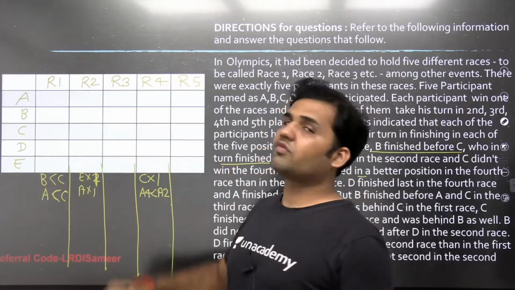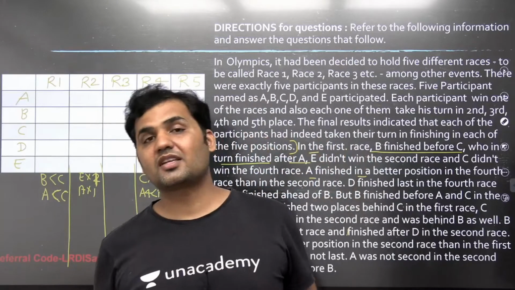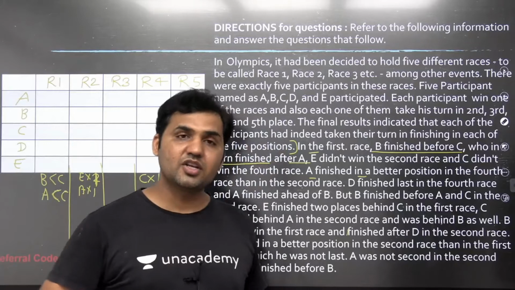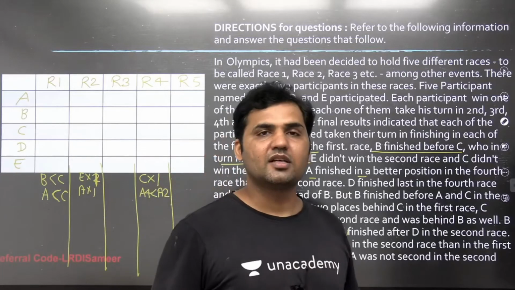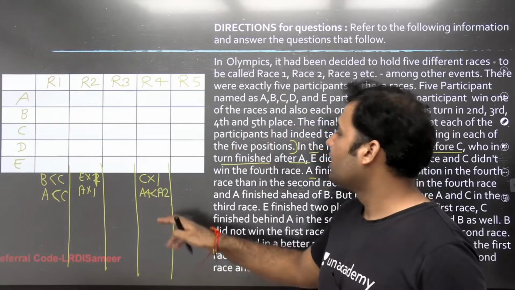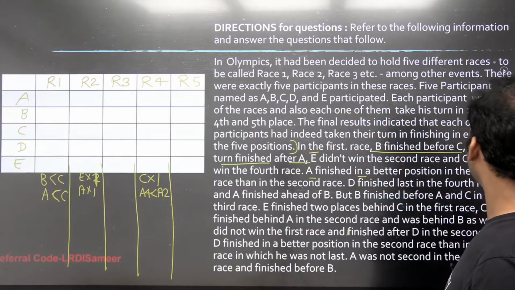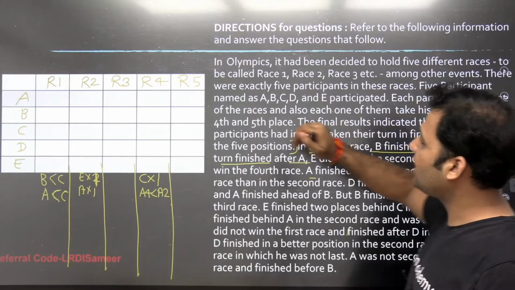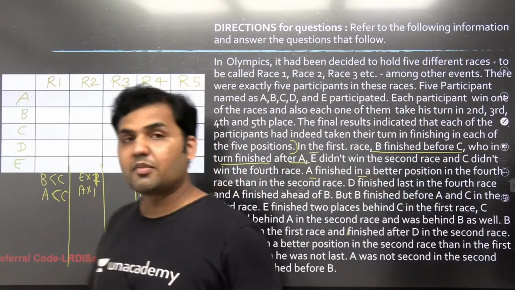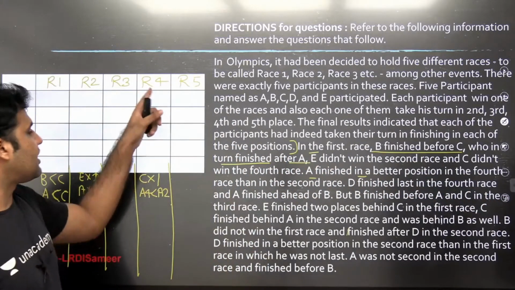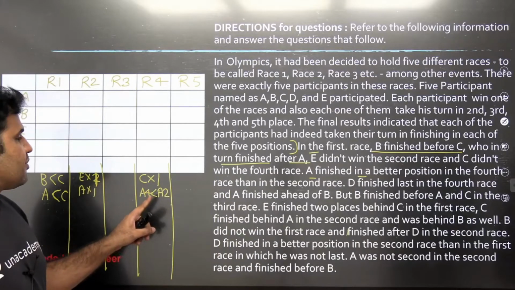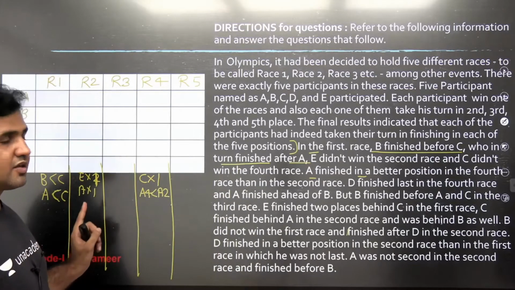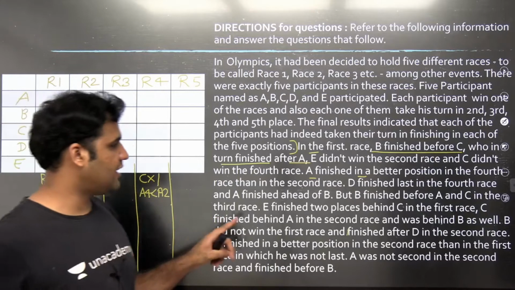Whenever you are reading the information, if there is some additional information that you can extract out of the statement, you have to note it down. This information is straight away telling you that the rank of A in race 2 cannot be 1, because the rank of A in race 4 is better as compared to the rank of A in the second race. So A cannot be 1 in the second race, right?